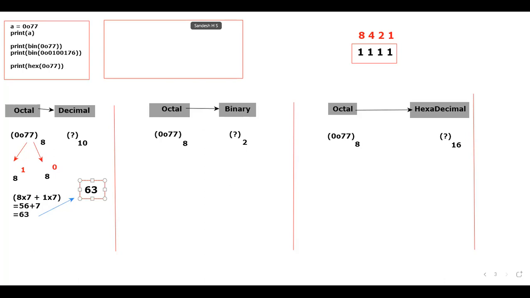Octal to binary, it is pretty simple. All that you have to do is concentrate well. See here, I would like to consider this data. Now tell me, how 7 can be represented in binary? Guys, think and answer. Please respond. Look at this table and tell me. 7 can be represented how? 111. Yes or no? Similarly, here also I'll consider 111.